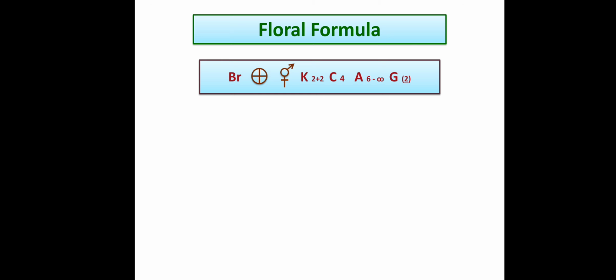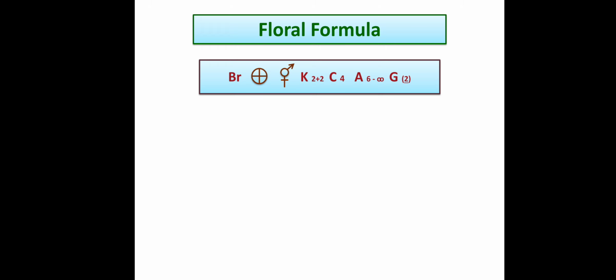A for androecium, number is 6 to sometimes infinite. G stands for gynoecium. Carpels 2, syncarpous, that's why it is in bracket and underlined because ovary is superior. So this is the representation of floral formula for the family Capparidaceae.